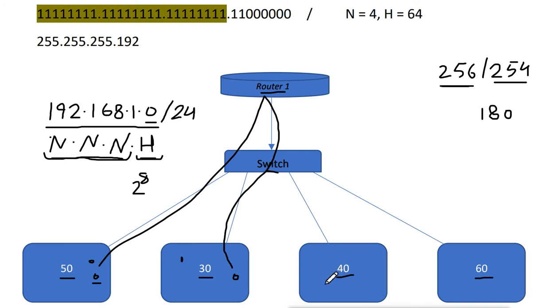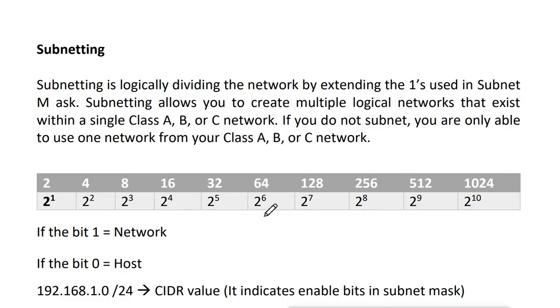For doing the subnetting, we should consider this table. This table will help us do the subnetting. You can remember it, or just write it in your book. The table is the powers of 2: 2 raised to 0 is 1, 2 raised to 1 is 2, 2 raised to 2 is 4, 2 raised to 3 is 8, 16, 32, 64, 128, 256, 512, 1024, and it can go up to 32 bits. We have a total of 32 bits.